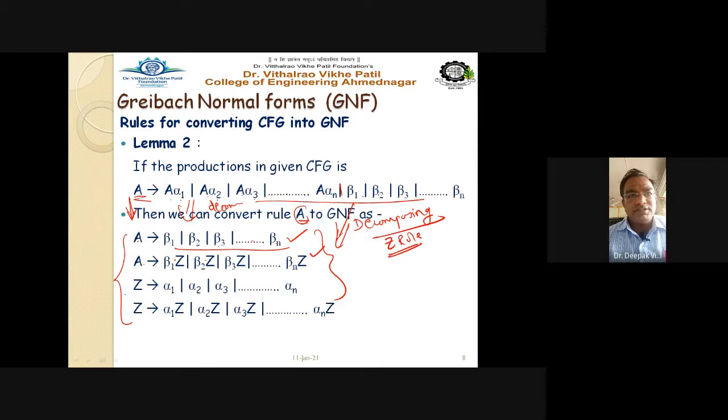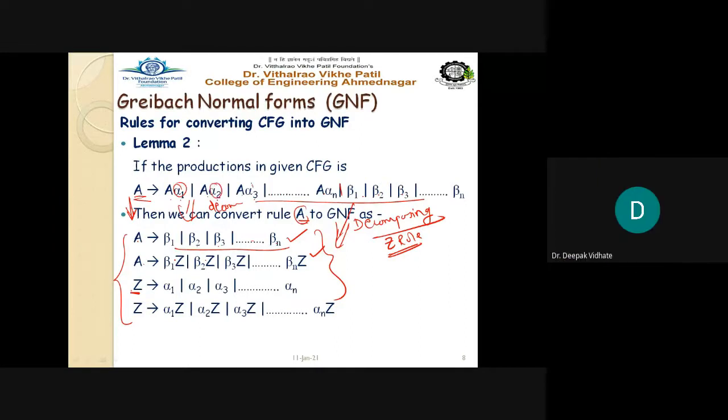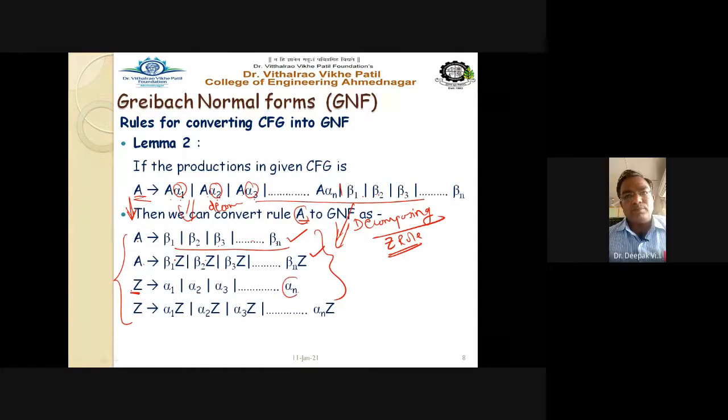Now you take Z, and to this Z you assign alpha 1, alpha 2, alpha 3, up to alpha n. This is the third rule.